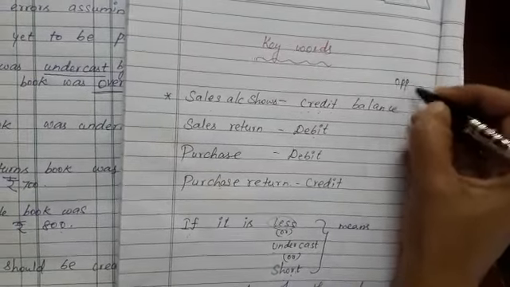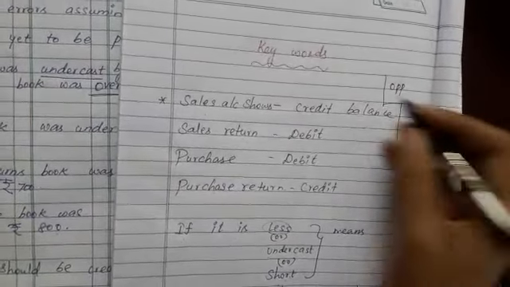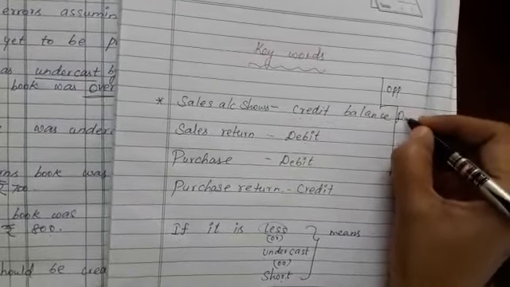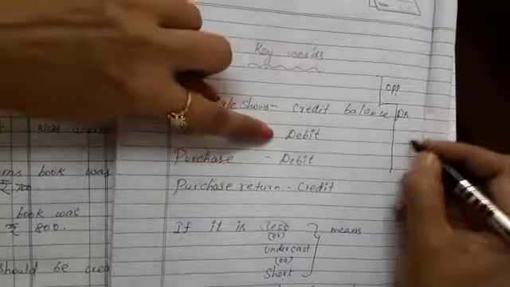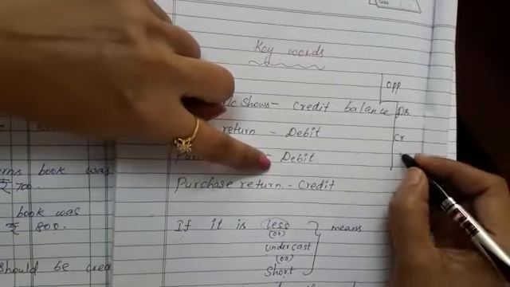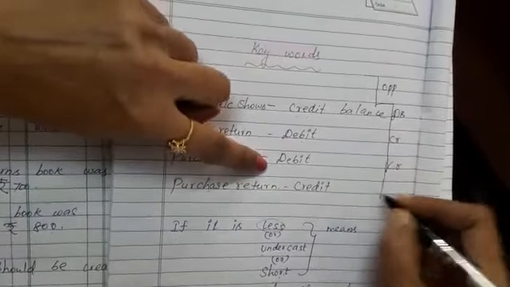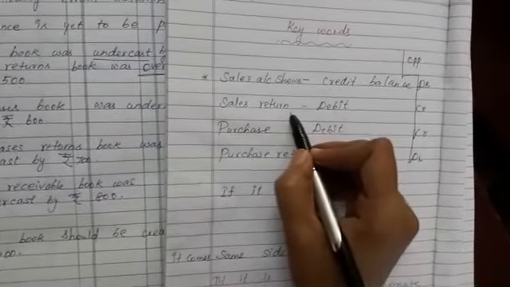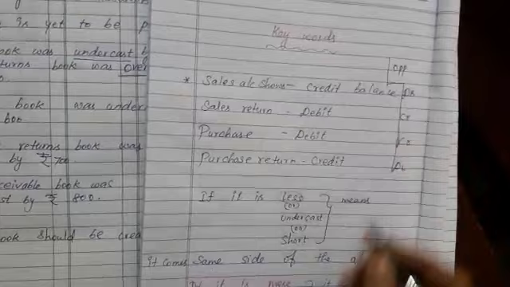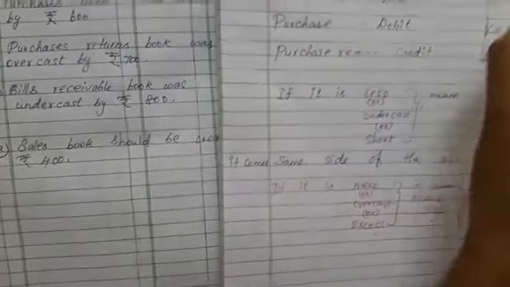Now I write it on the opposite side. Sales return book shows on the debit side, but as it is overcast, we are writing on the opposite side. So credit.